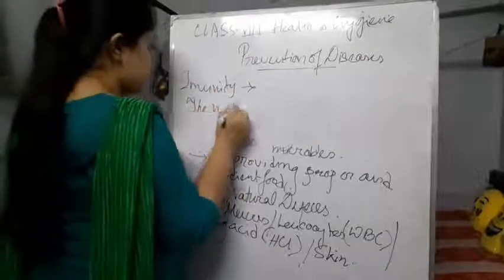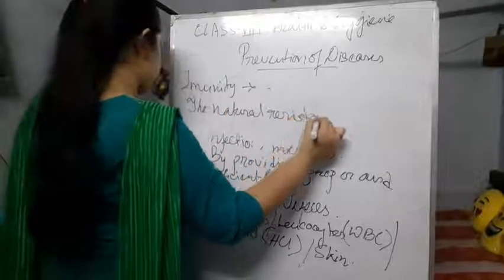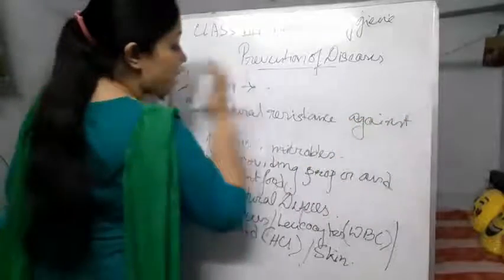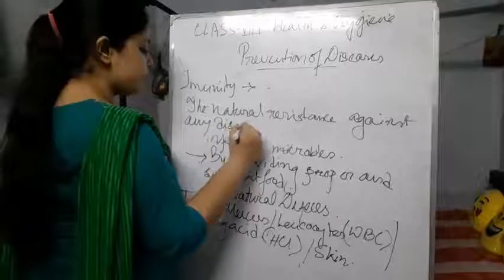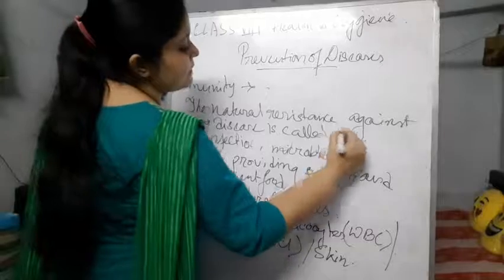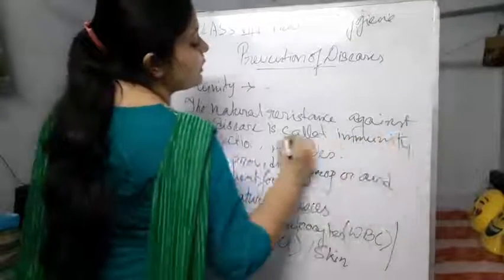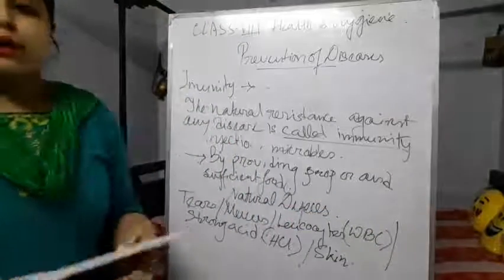The natural resistance against any disease is called immunity. So the protective system of our body is called the immunity power of our body.